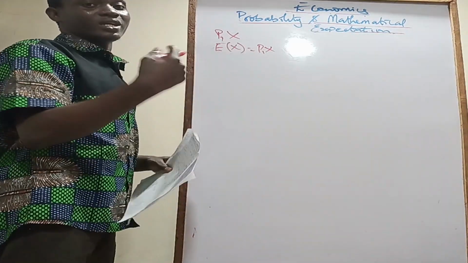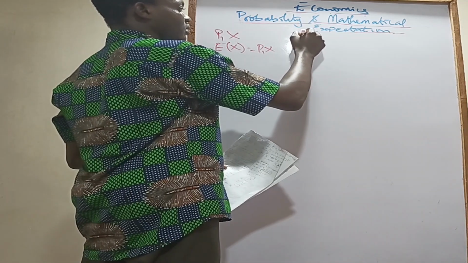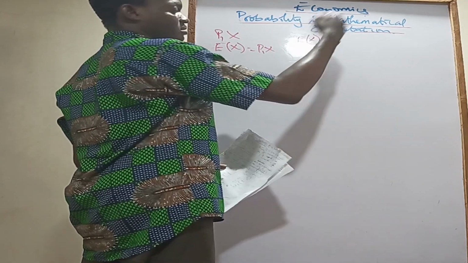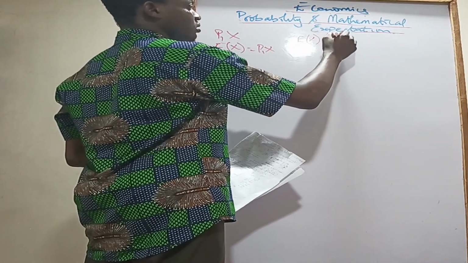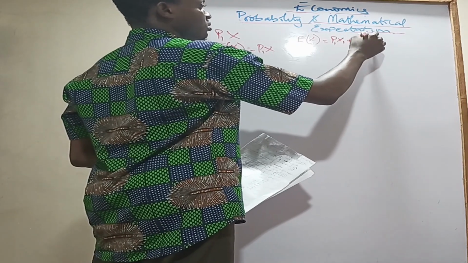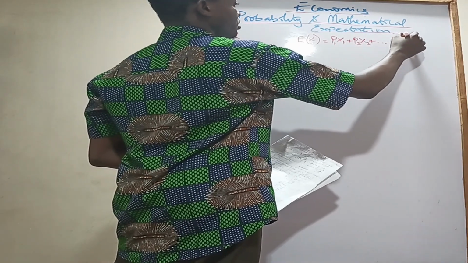So now if you have different values of x from our frequency distribution, we can have x1, x2, and on and on like that. So the expected value of x, you are going to have p1 x1 plus p2 x2 plus, you keep going, plus pn xn.